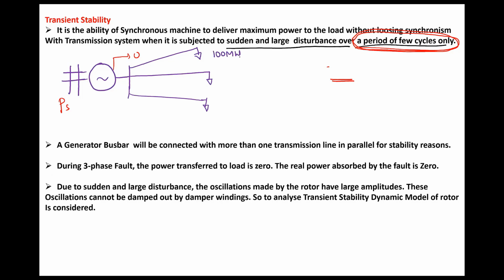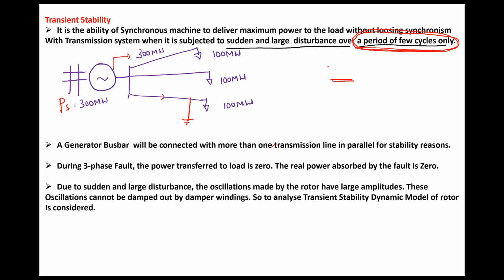So the total electrical output of the generator will be how much? 300 megawatt. What is the shaft power? 300 megawatt.